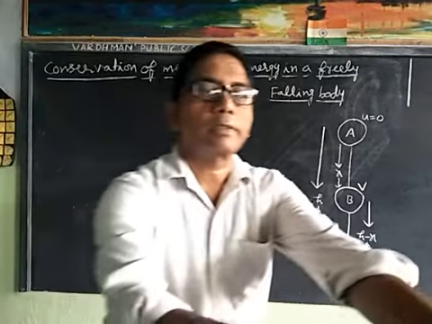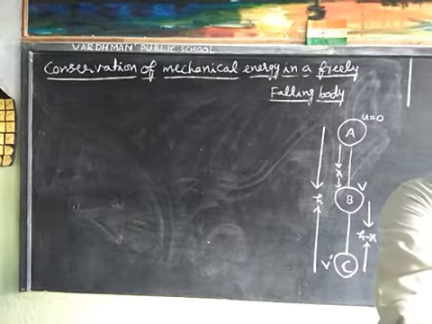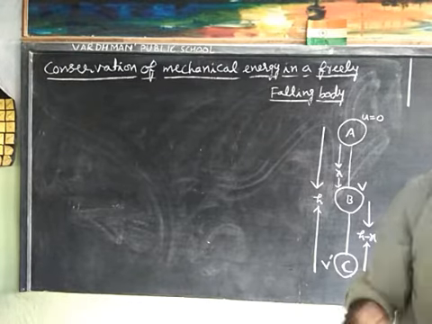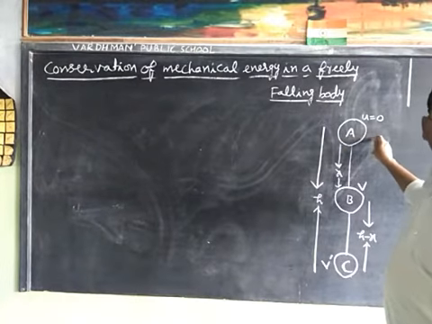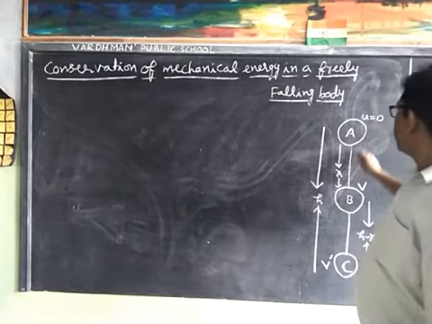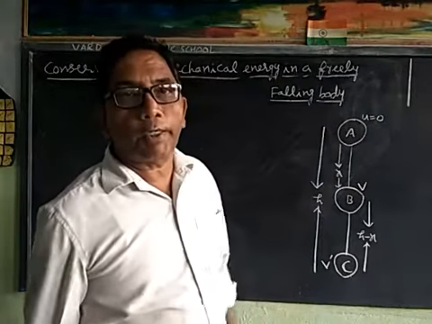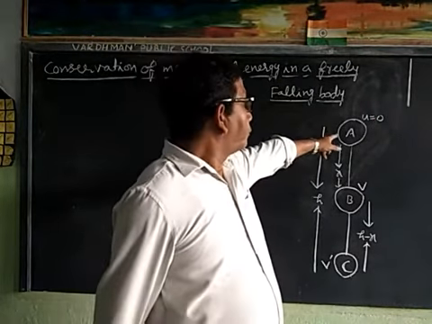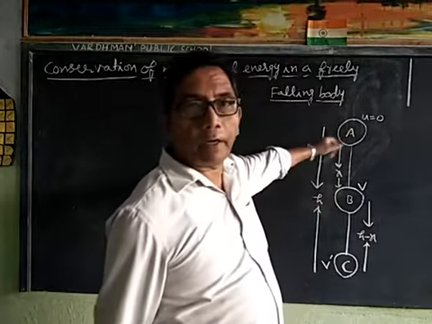Now consider a body of mass m lying at point A, which is h meter high from the surface of earth.